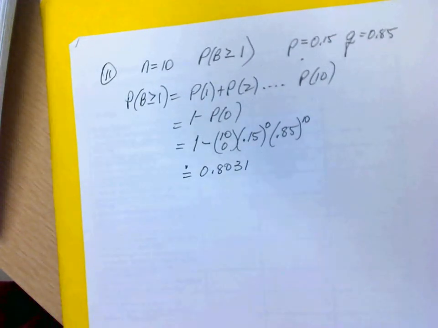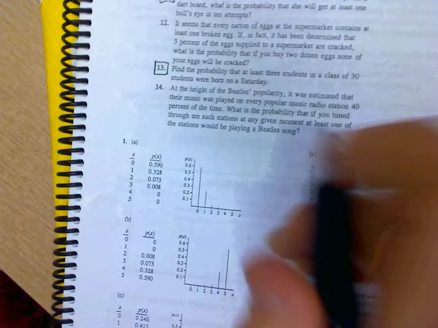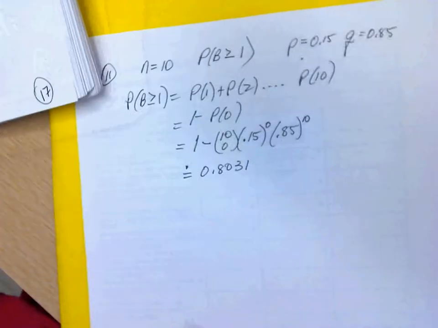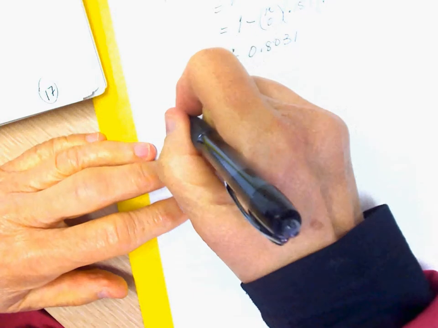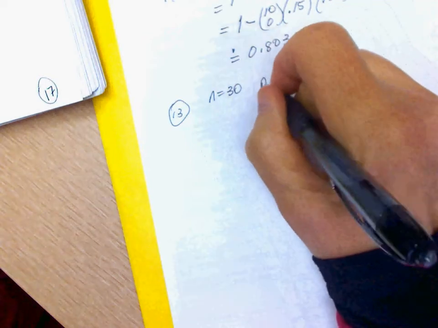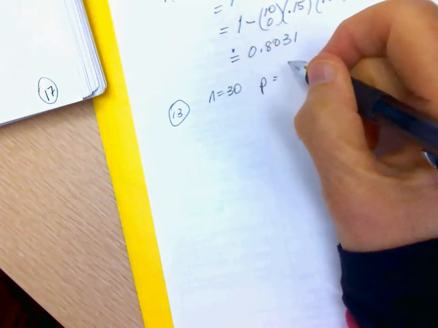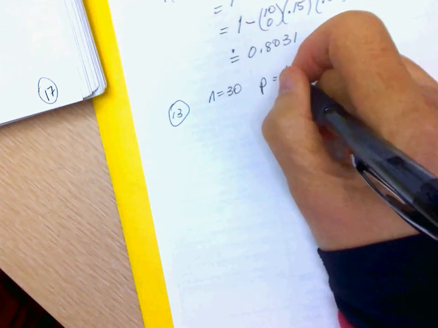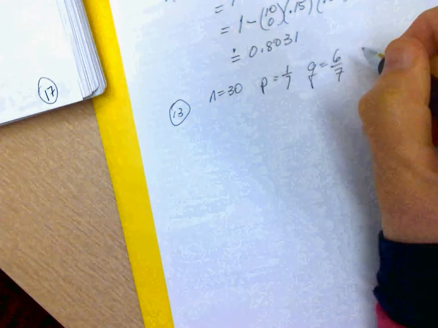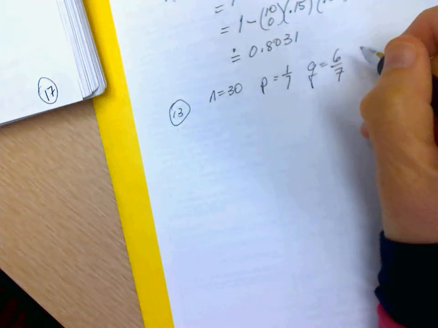And number 13, find the probability that at least 3 students in a class of 30 were born on a Saturday. Okay, so there's 7 days in a week. Here's 13. N is equal to 30. Probability of success, the probability of being born on a Saturday, is 1 day out of 7. Probability of failure is 6 out of 7.